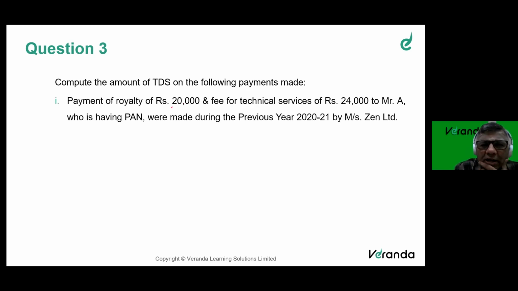So these are all. Compute the amount of TDS on the following payment. Payment of royalty 20,000 and fees for technical services to Mr. A, who is having a PAN, were made.